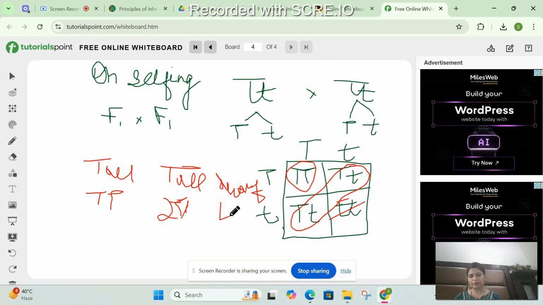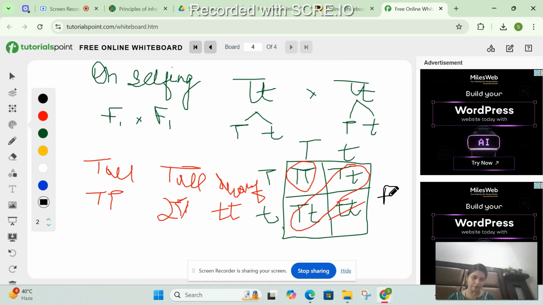It will be small t and small t. So if I ask you what is the genotypic ratio and what is the phenotypic ratio in the F2 generation, we now know that the result of this F1 cross is the filial 2 generation. We call it the F2 generation.